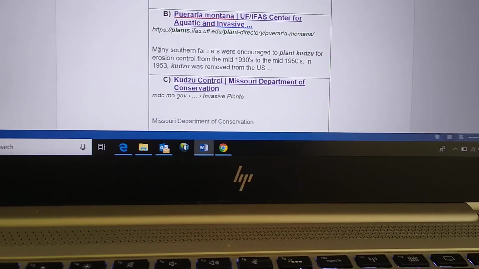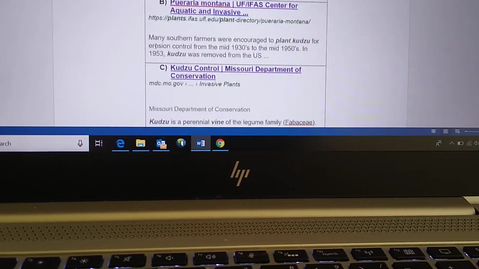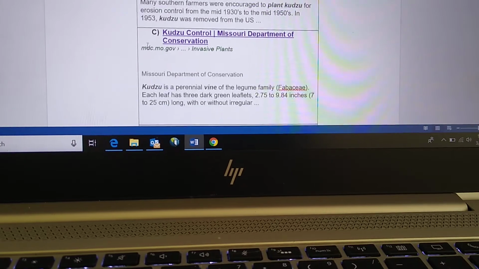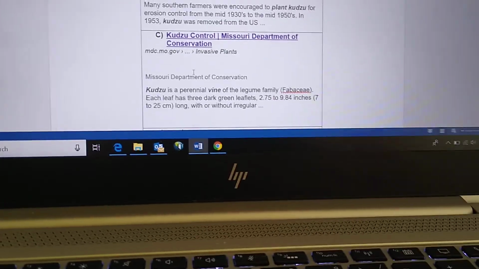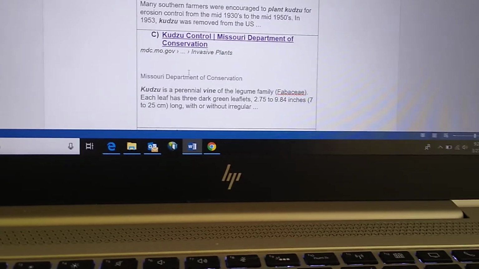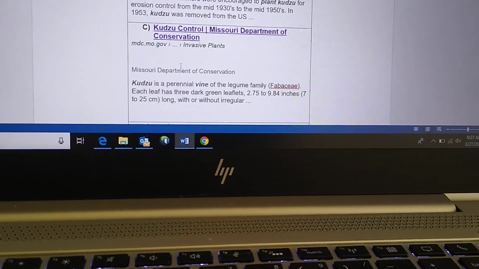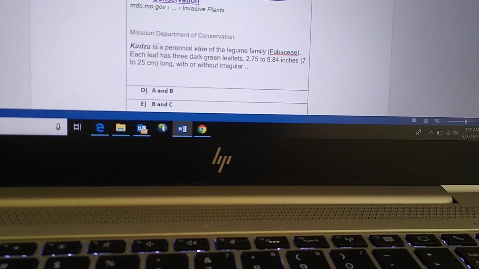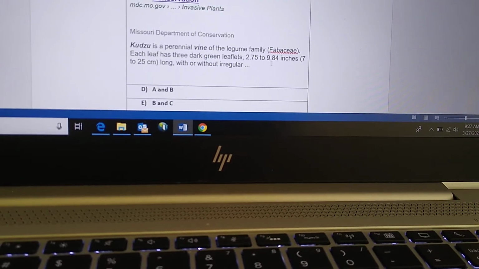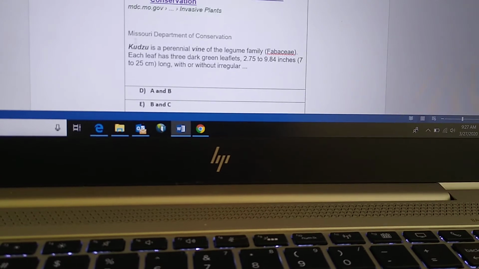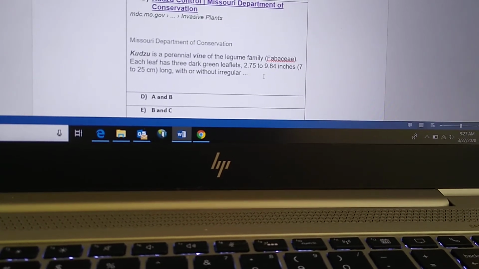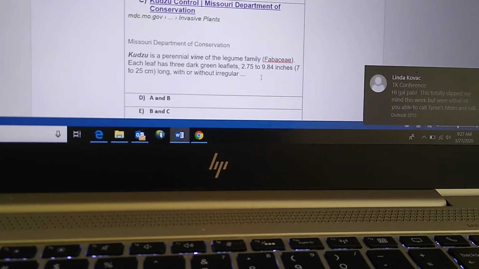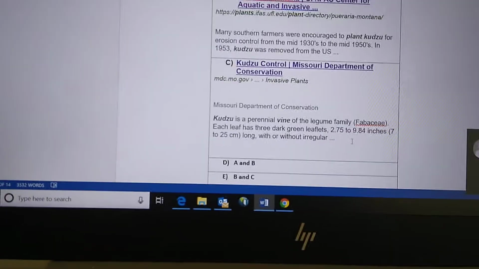In 1953, kudzu was removed from the U.S. This is Kudzu Control, Missouri Department of Conservation, mdc.mo.gov, invasive plants. The description says kudzu is a perennial vine of the legume family Fabaceae. Each leaf has 3 dark green leaflets, 2.75 to 9.84 inches long, with or without irregular.